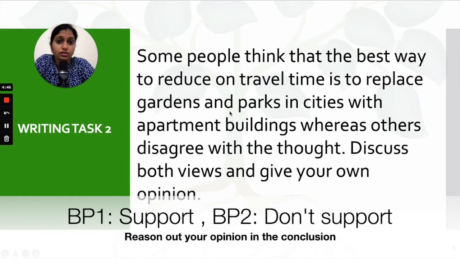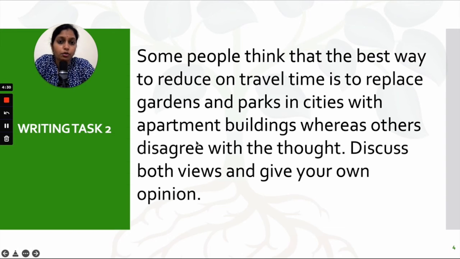Do you think this is a wise move or no? You're going to put that very clearly in the introduction and support these views neutrally in the two body paragraphs, and in your conclusion, state why the other view is bad. State why you're degrading the other view when you believe in a certain view. So that's how you're going to structure this answer.